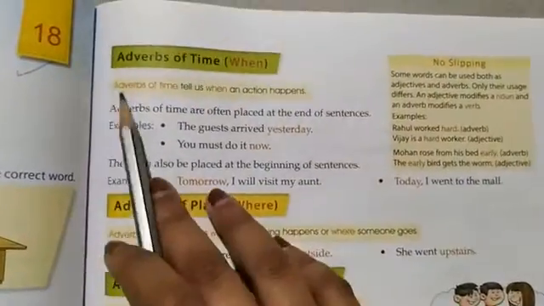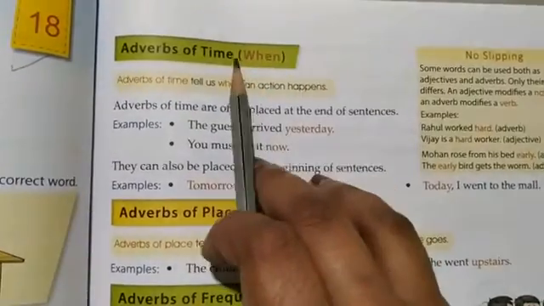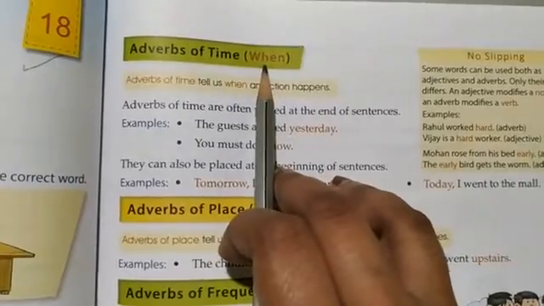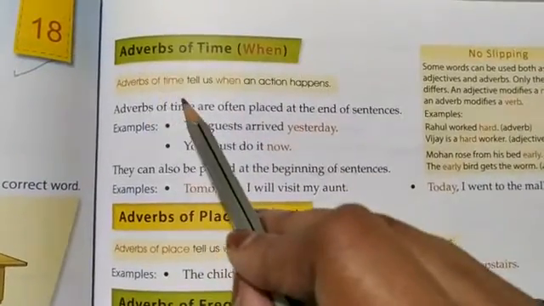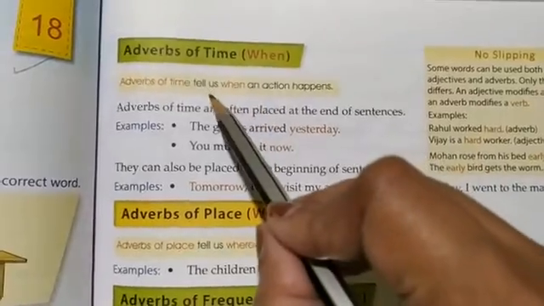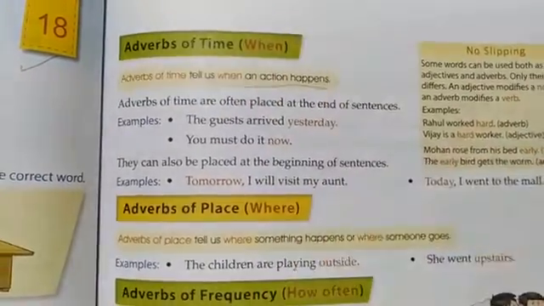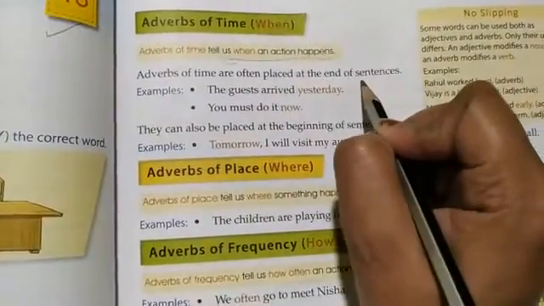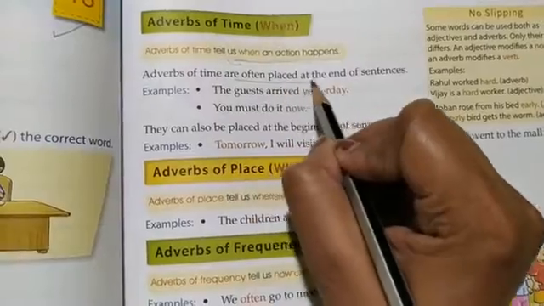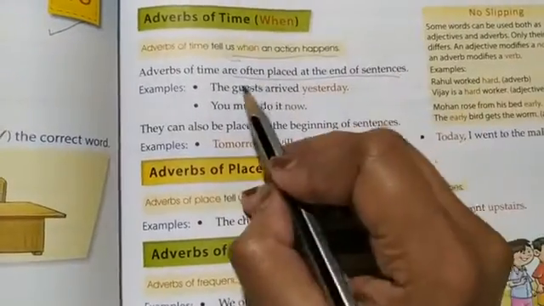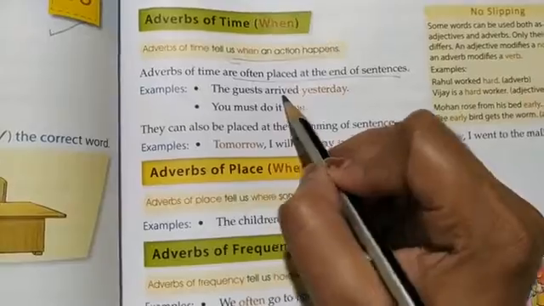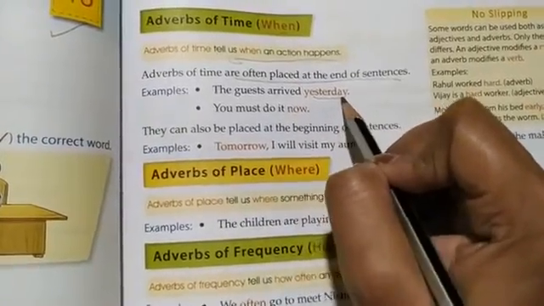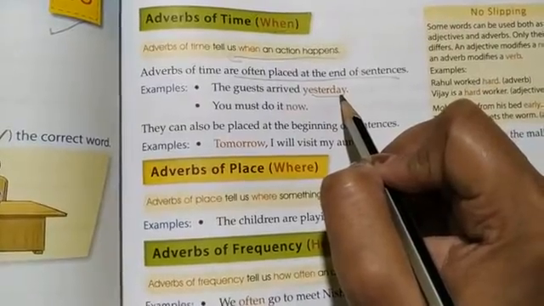Next over here we have adverbs of time, that is when. First we had adverbs of manner, that was how, and now of time, that is when. So adverbs of time tell us when an action takes place. Adverbs of time are often placed at the end of sentences. For example, the guests arrived yesterday. You see, when did they arrive? Yesterday. So this adverb is at the end of the statement.